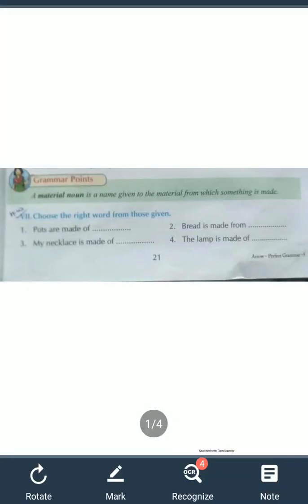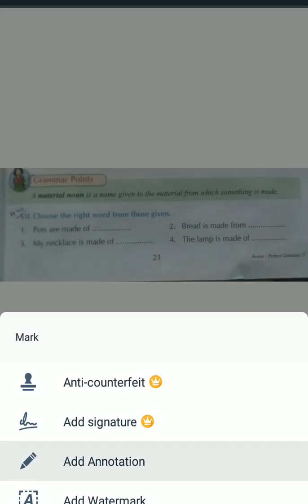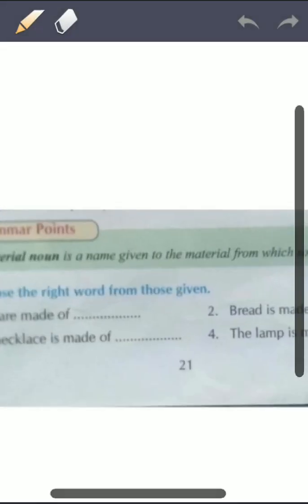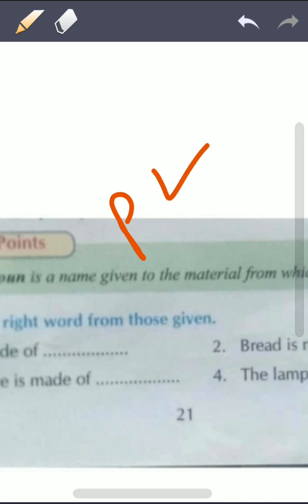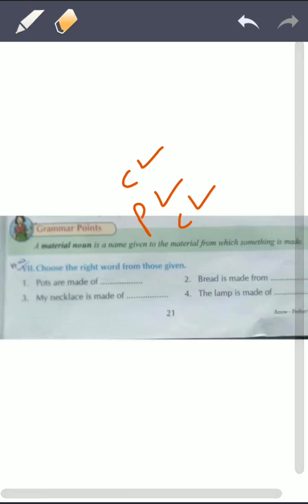Now, students will see what are material nouns and what are abstract nouns. Okay, so we have already learned what is proper noun, what is common noun, and what is collective noun. Okay, we have done these three things. Now we'll see what are material nouns.